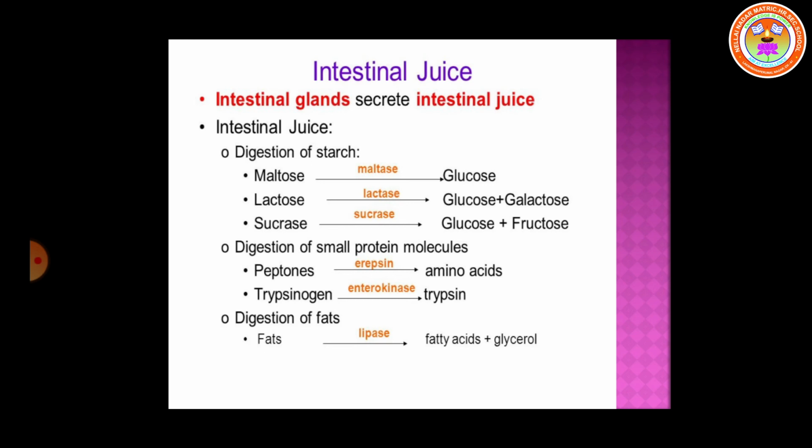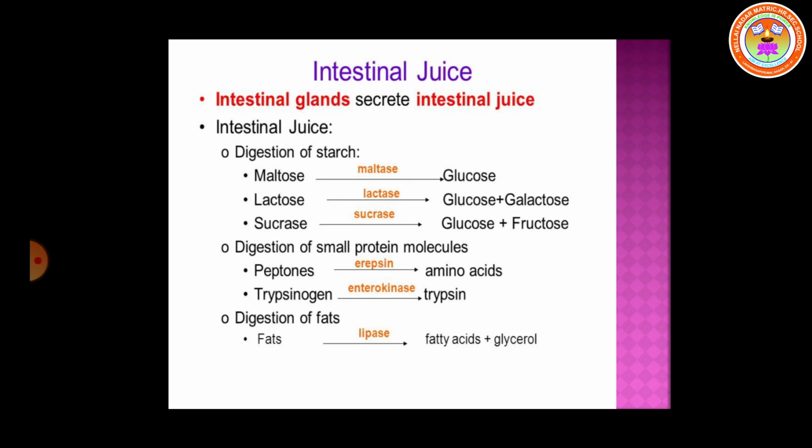Now both the mechanical and chemical digestion is over. In the mouth, mechanical as well as chemical digestion is carried out. In the stomach also, as well as in the small intestine. So in three places the food is digested, but more than half of the digestion takes place in the small intestine.